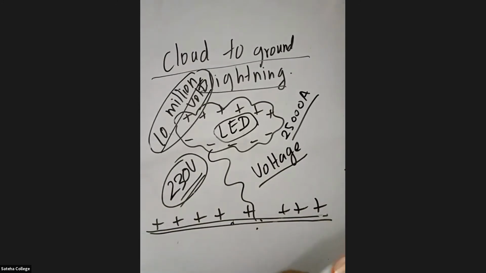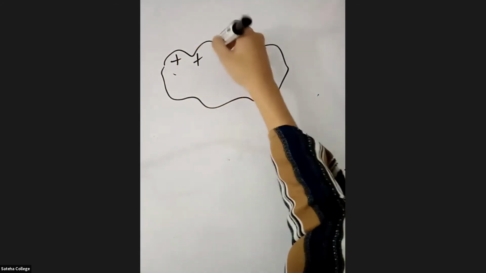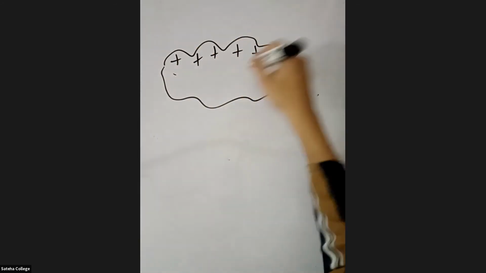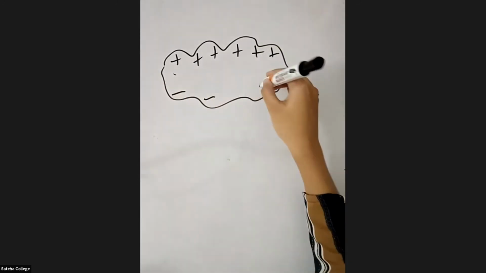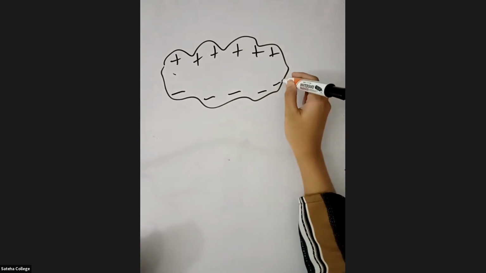So listen, students, I'm going to teach this again. Listen carefully. In cloud to ground lightning, I'll take you through it once more. You have the cloud, and on top of the cloud the positive charges are accumulated, and on the bottom of the cloud the negative charges are accumulated, right?